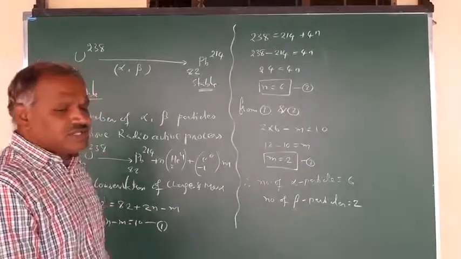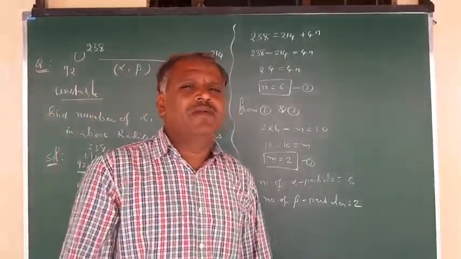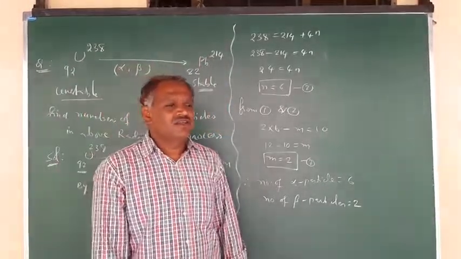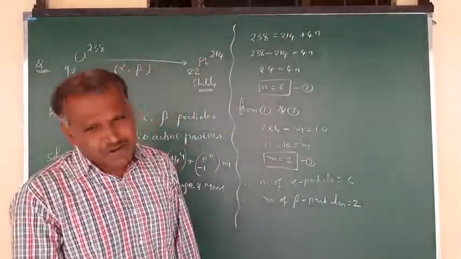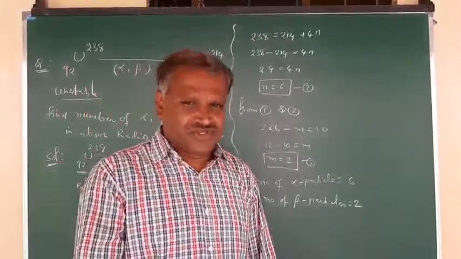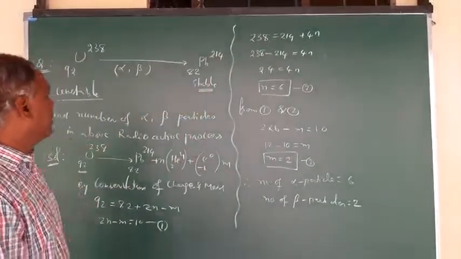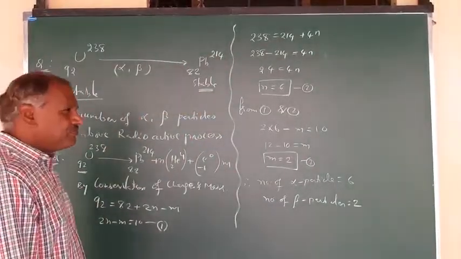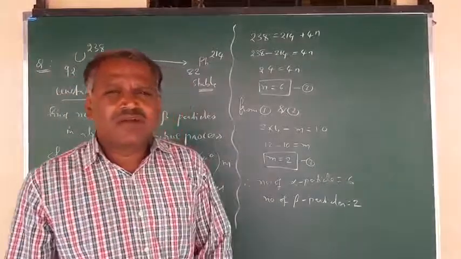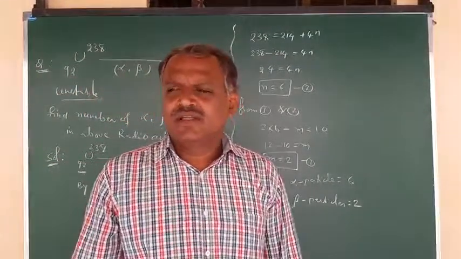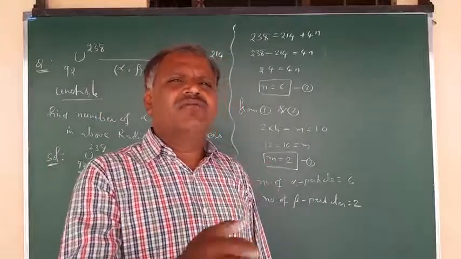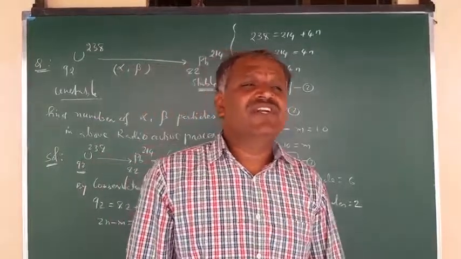So this is related to your alpha, beta, gamma radiations, that is the decays and radioactivity process, which we discussed. Now the process of radioactivity can be studied by knowing the rate of decay, meaning the rate of disintegration.